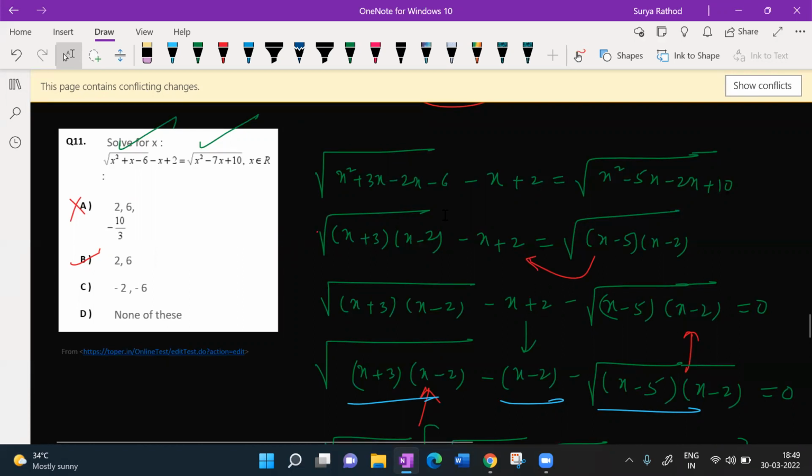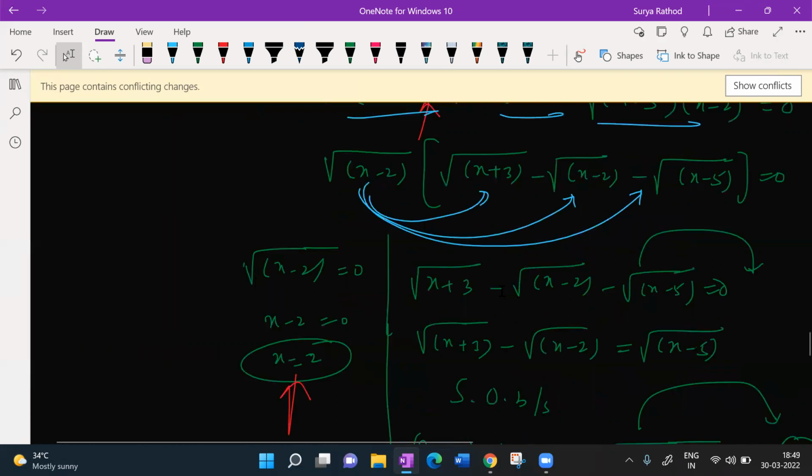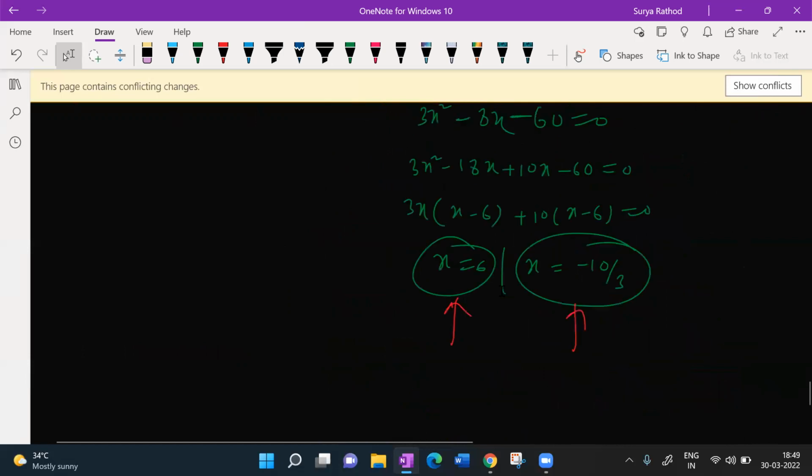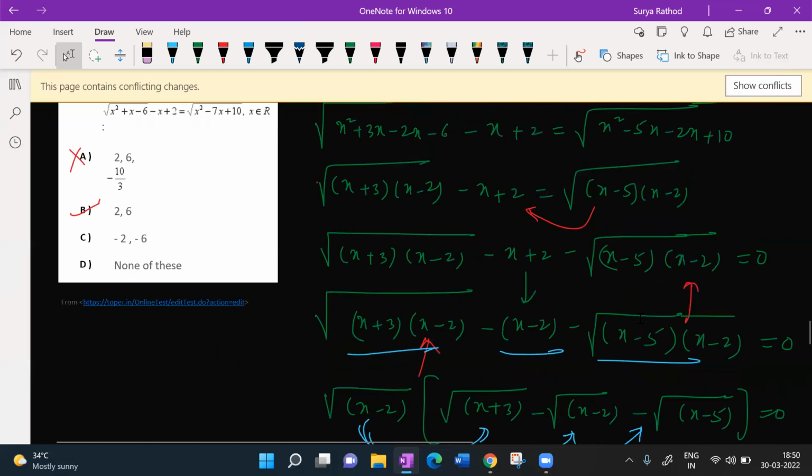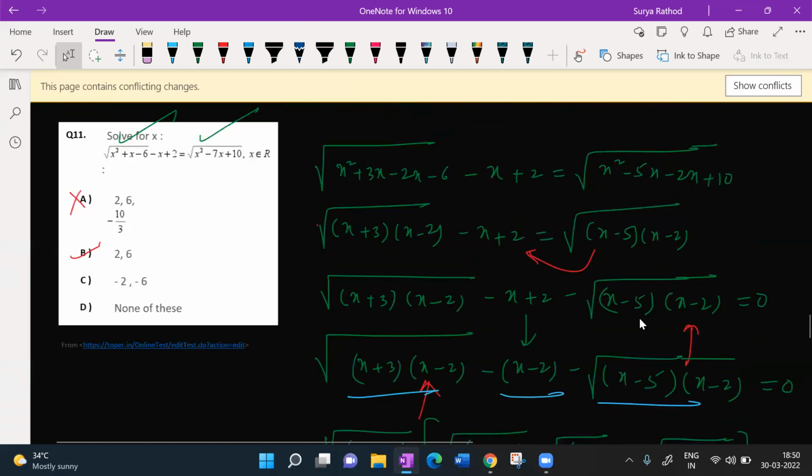So whenever we get 2 or 3 x values, we will take only the x values that are required, and we will not go beyond that. Here minus 10 by 3 is not satisfying my given equation, so I'll not take it. Substitute 2 in place of x, LHS equals RHS. Substitute 6, again LHS equals RHS. But if you substitute minus 10 by 3, you will not get LHS equal to RHS. So only 2, 6 is the right answer.